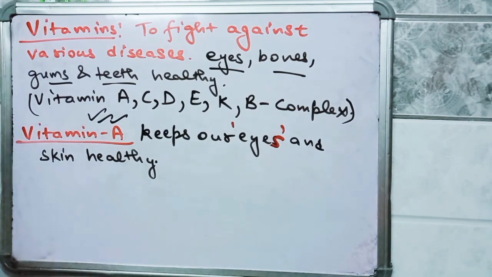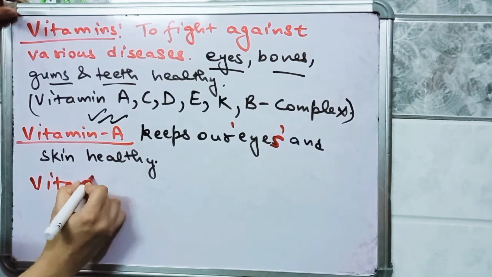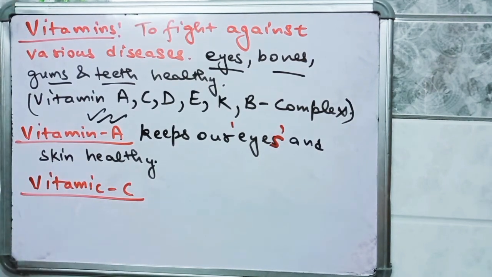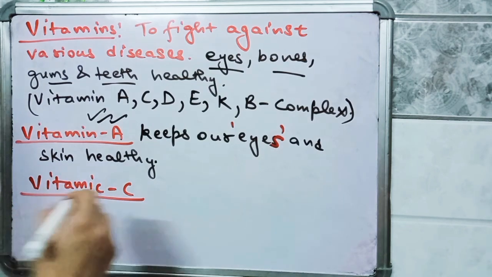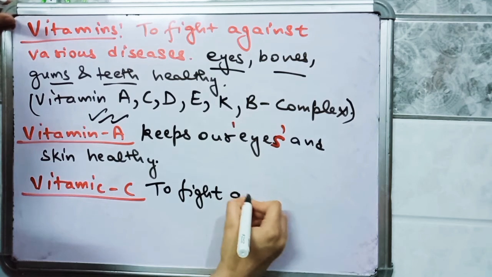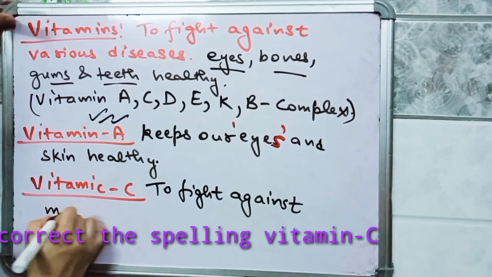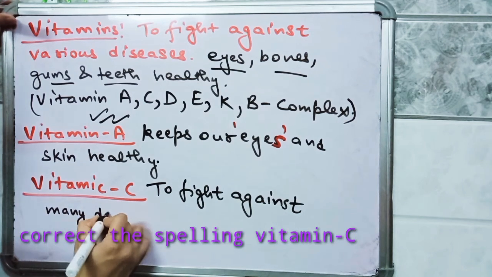Next vitamin is vitamin C. So vitamin C is helpful to fight against many diseases.